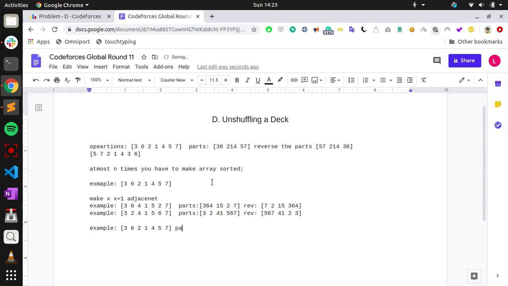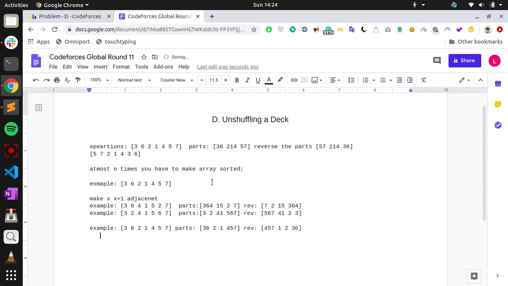So what I would do here is make the parts. 3 has to come after 2, right? So I will make 3 and 6 as one part, 2 as one part, 1 as one part, then 4 5 7 as one other part. So if we reverse the parts, what would we get? 4 5 7, right? Then 1, then 2, then 3 6. Because now 3 is coming after 2, and 2 is coming after 1, so 2 and 1 are consecutive.